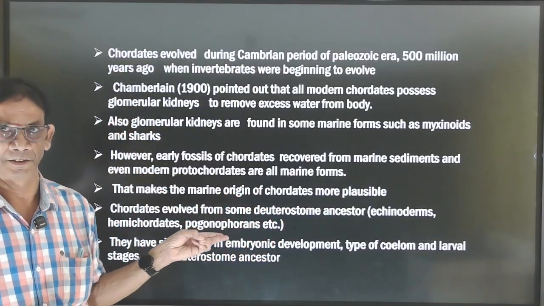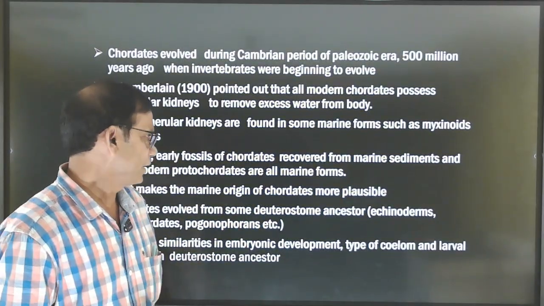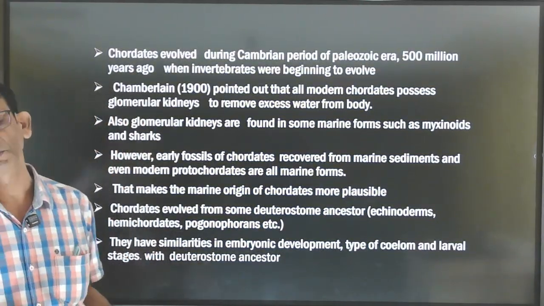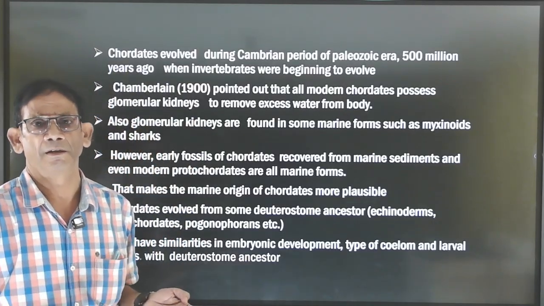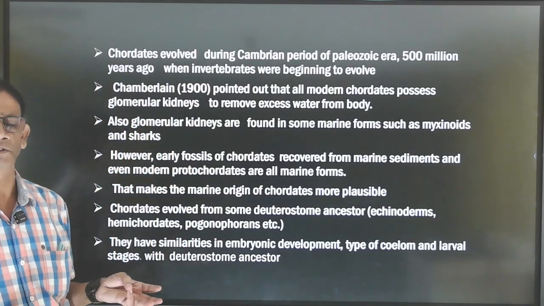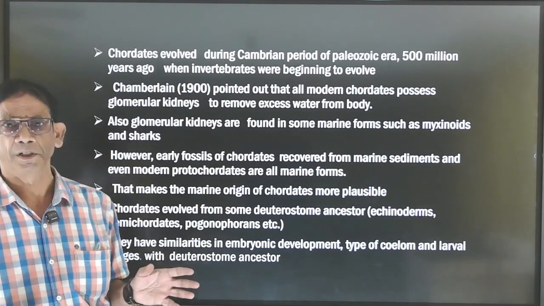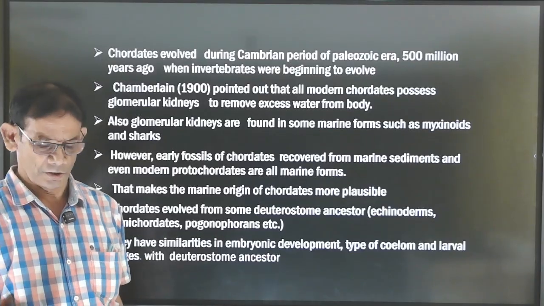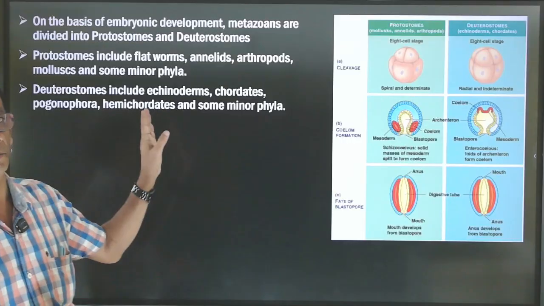Besides this, chordates evolved from some deuterostome ancestor. What is a deuterostome? Deuterostome ancestors include the echinoderms, chordates, and others. So, according to this, metazoans are divided into two types.